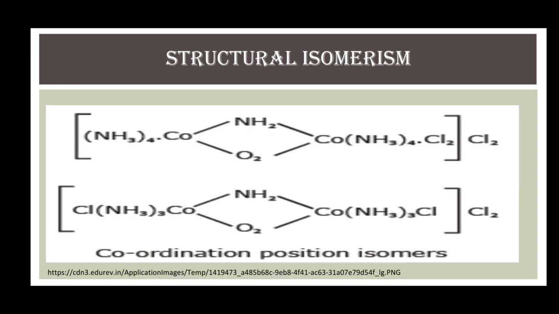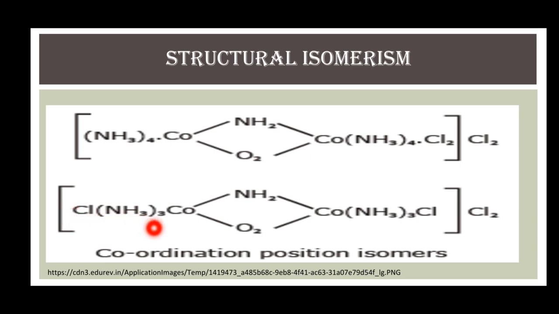This is another example of coordination position isomerism. In first example, the 4 amine ligands are bonded to first cobalt, this cobalt metal, and there are 4 amine ligands and 2 chloro ligands bonded to the second cobalt metal, and these two cobalt metal ions are bonded to each other through two bridging ligands.